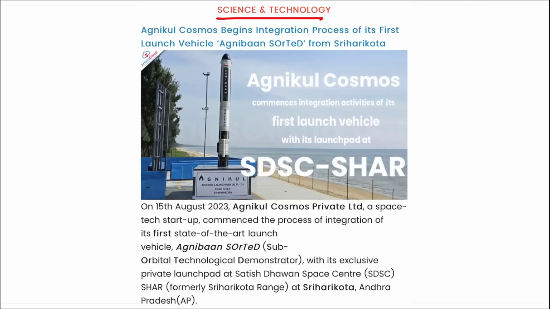Next, science and technology. Recently, Agnikul Cosmos began the integration process of their first launch vehicle, that is Agnibaan SOrTeD, from Sriharikota. I repeat, Agnikul Cosmos Private Limited, that is a space tech startup, has commenced the process of integration of the first state of the art launch vehicle, that is Agnibaan SOrTeD, right?